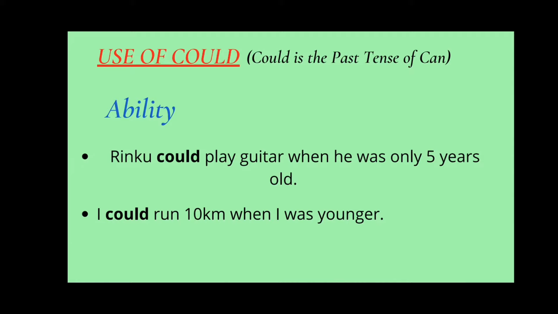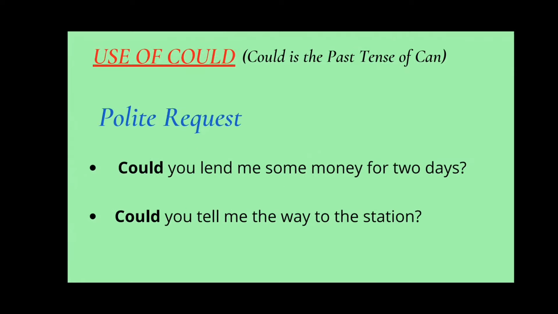It means I had the ability in the past that I could run 10 kilometers. But now, in the present time, it is not possible for me to run 10 kilometers. It is the ability of the past. Polite request: Could you lend me some money for 2 days?